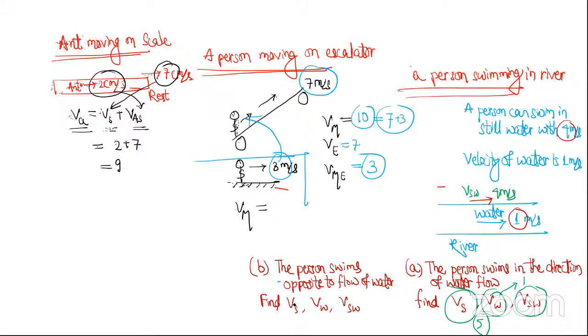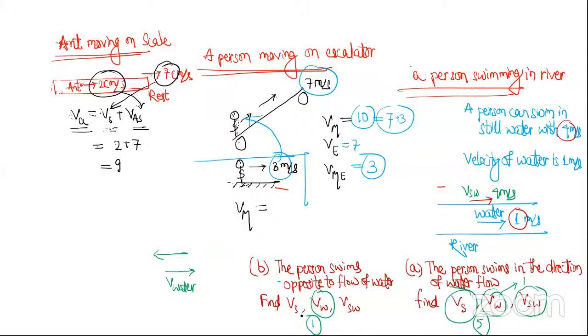Similarly, when the person starts swimming, this is water, and the person starts swimming like this. Here, how much will be 1? What is that 1 and what is that 4? 1 is velocity of water. And what will be that 4?